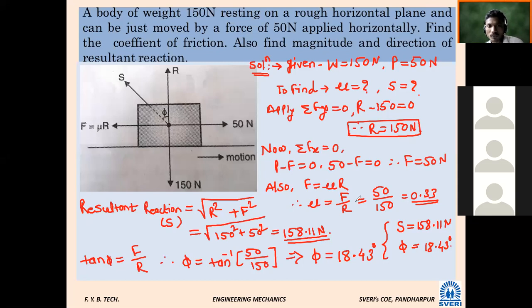So also one thing we have missed to find out here. What was that? Mu found out: 0.333. So if you take tan inverse of this 0.333, whether it is coming same or what? It should come same, no? Yes, sir, same. Tan inverse of 0.333, it is showing 18 point something, but up to 18 no issue. It is showing 18. Have you got it? So this is our answer.